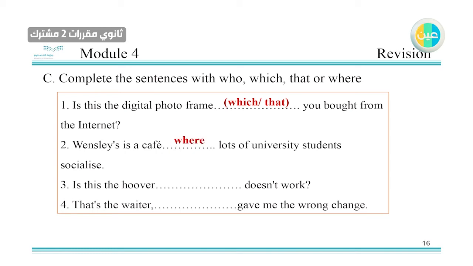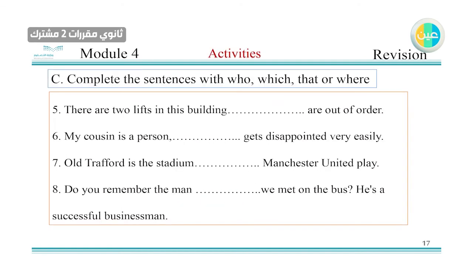Is this the hoover? It doesn't work. Definitely it's not a person, so which. That's the waiter who gave me the wrong change. Someone who works in the restaurant. Oh, okay. Now also which, who and that. Just for a second, you can pause, answer, and you will see the answers now. Okay, there are 2 lifts in this building. Elevators.